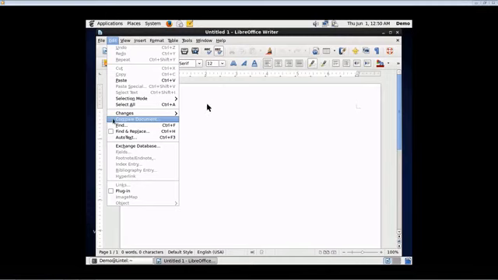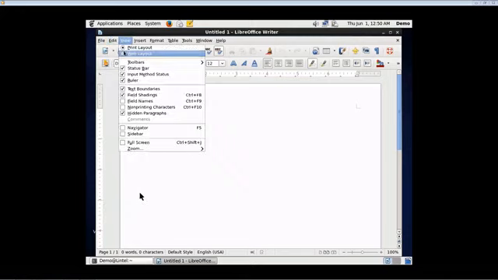To make changes, there is an edit menu. Plugins are supported. In the view menu, we can view different rulers, and toolbars can be selected.